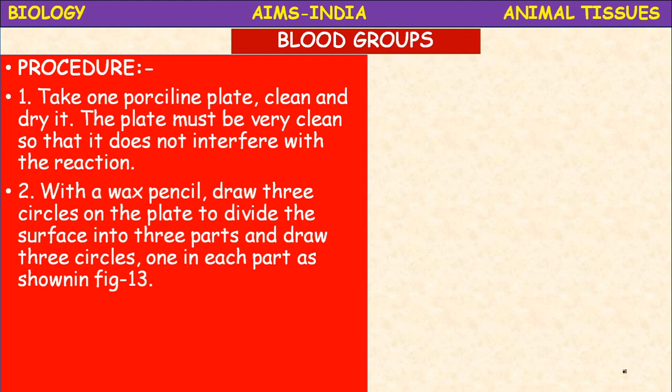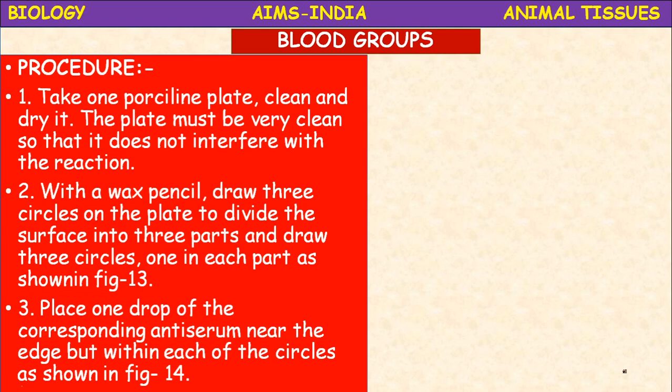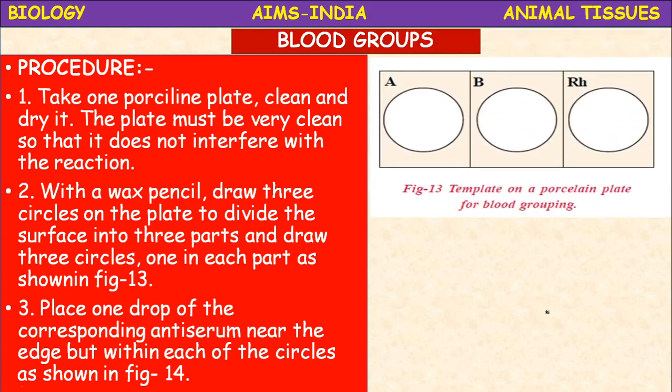With a wax pencil, draw 3 circles on the plate to divide the surface into 3 parts, 1 circle in each part as shown in the figure. Here we will see the figures. Place 1 drop of corresponding antiserum. This is the first figure number 13: template on a porcelain plate for blood grouping.